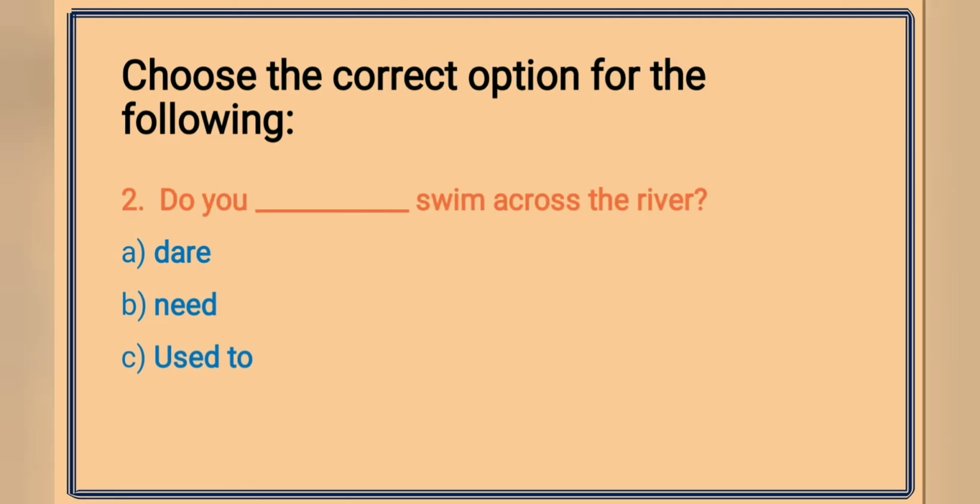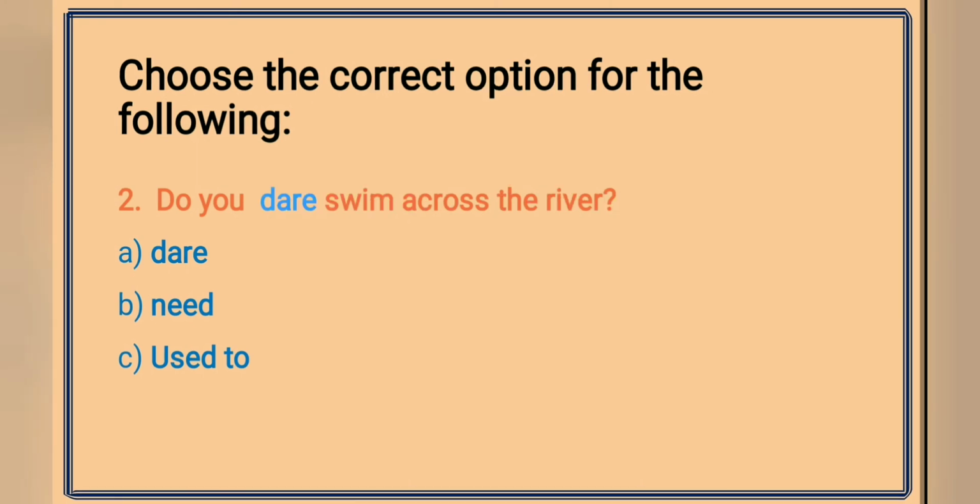Next blank is do you dash swim across the river? And options are A, dare, B, need, and C, used to. So, which should be filled in this blank? Think about it. Do you dash swim across the river? I hope you have got the answer. And the correct answer is do you dare swim across the river?